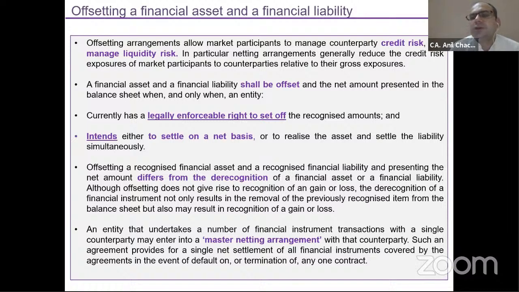So sometimes people ask, is there any difference between derecognition and offsetting? Yes, the difference is there: in case of derecognition you will recognize gains and losses, but in offsetting, no gains and losses will be applied. So this is called the offsetting rules. Legally enforceable: you have to check each and every condition whether it is legally allowed to offset the amounts, and whether it is my intention to settle the liability and assets on a simultaneous basis.